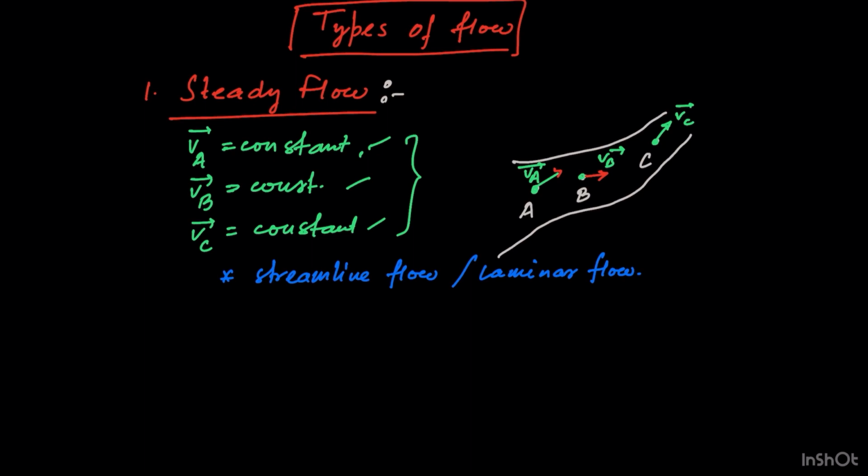And one more thing you should remember: whenever a liquid or fluid flows in a streamline flow, each particle of the liquid passing a point moves along the same path. That means any particle will be following its predecessor when the flow is in streamline flow or in laminar flow, right?